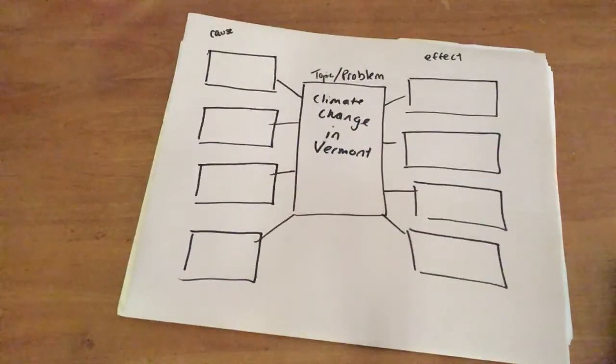I would like to walk you through this cause and effect graphic organizer with the topic of climate change in Vermont, and then we're going to use this to outline an actual cause and effect essay. After we outline, I hope that you're able to write your own cause and effect essay on climate change in the area that you chose.